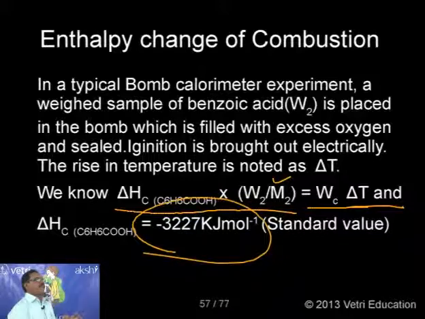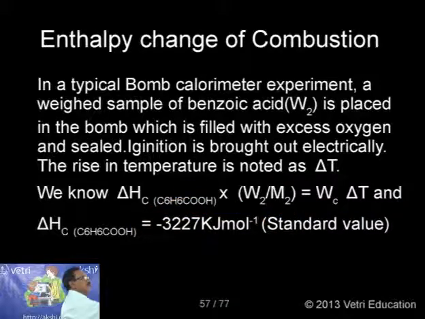It is available in the literature: minus 3227 kilojoule per mole. It is the standard value, so it is a constant value. It is always there. Using this standard value of benzoic acid, we can determine the enthalpy change of combustion of any compound. So let me explain this. Kindly follow.